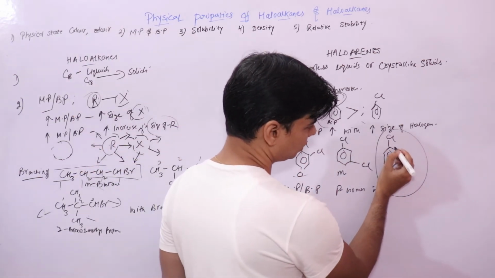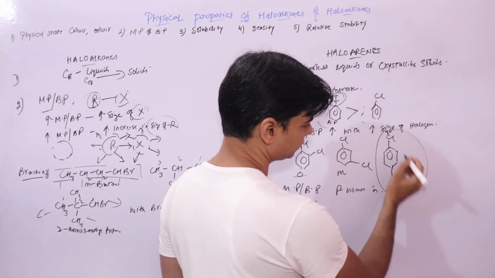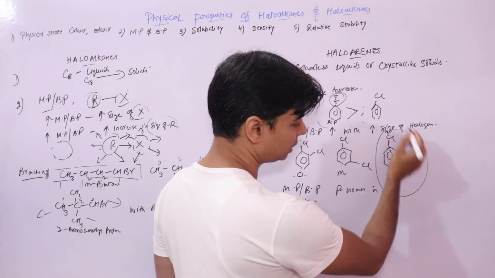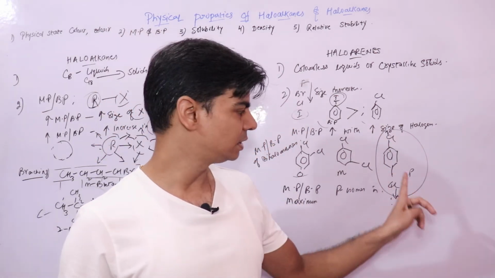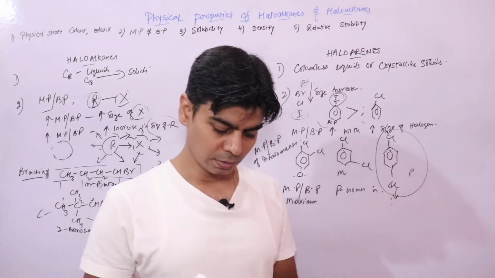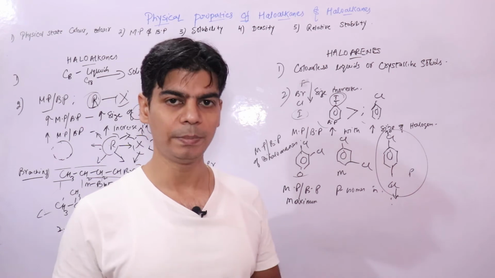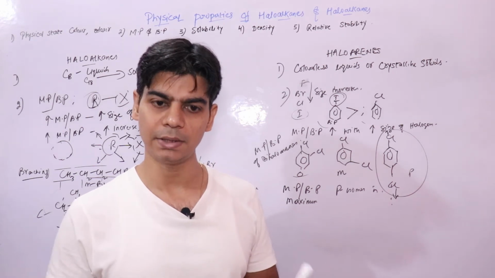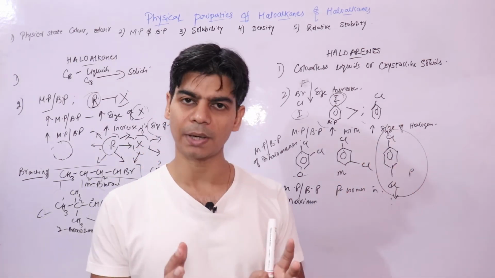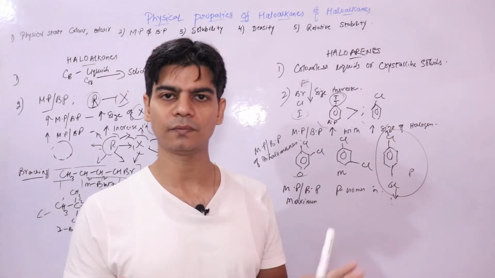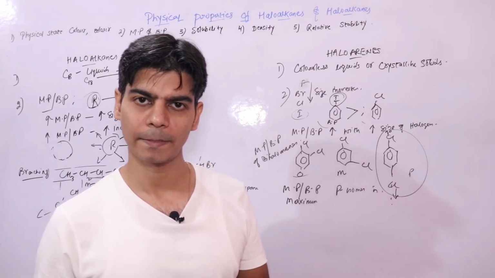But this isomer can be divided into exact two halves from here, right? It can be divided into exact two halves. So the para isomer is most symmetric. Since it is most symmetric, its packing in the crystal lattice would be more efficient. They are well packed, and if the constituent particles are well packed, the force of attraction with other constituent particles would be more, right?